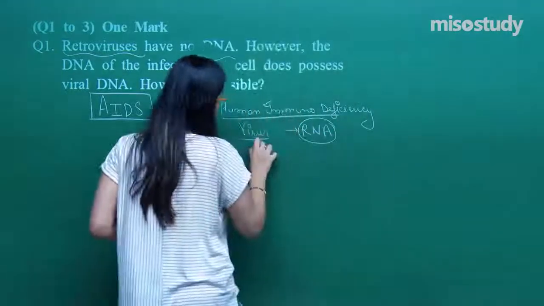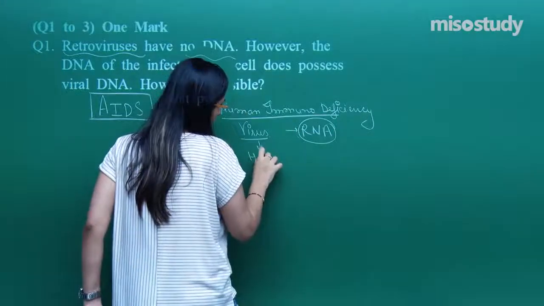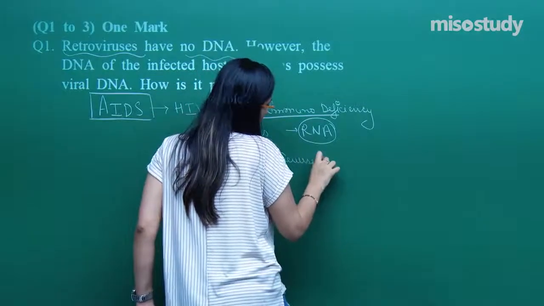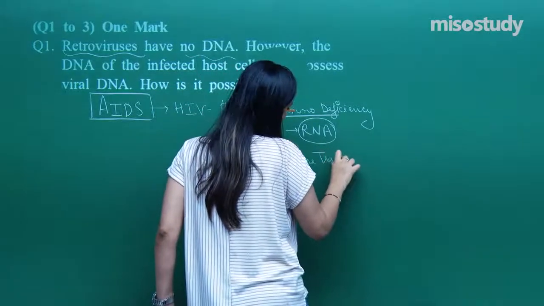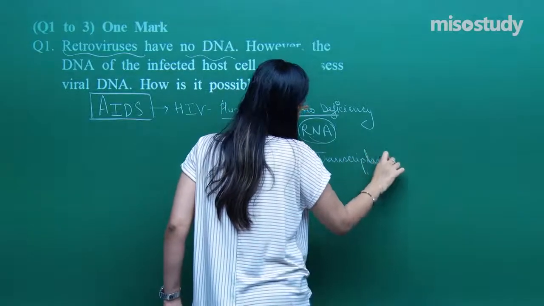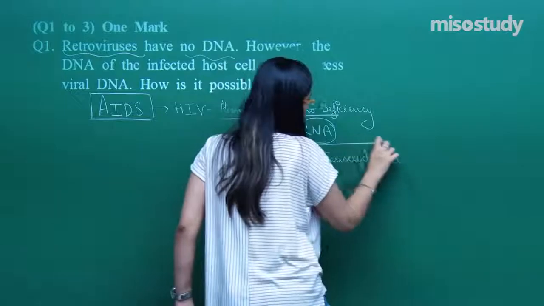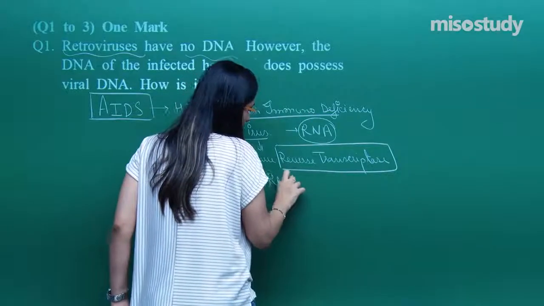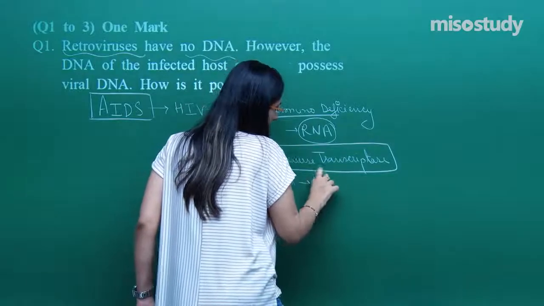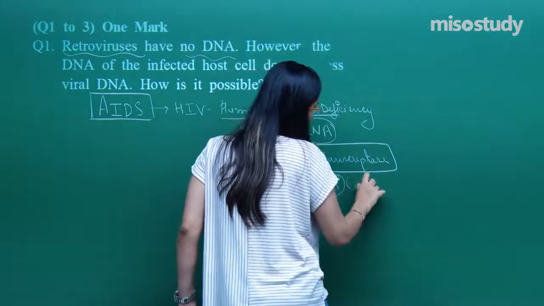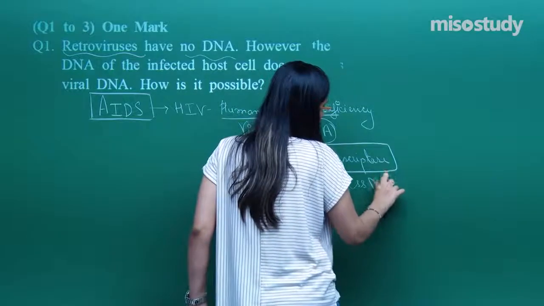This virus has a reverse transcriptase enzyme, and this reverse transcriptase helps in conversion of RNA into DNA.